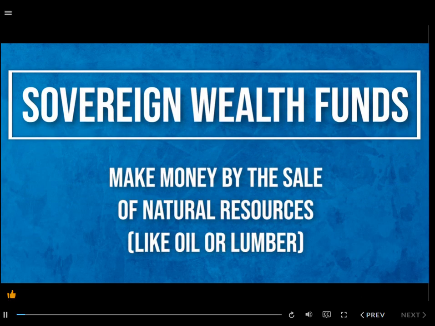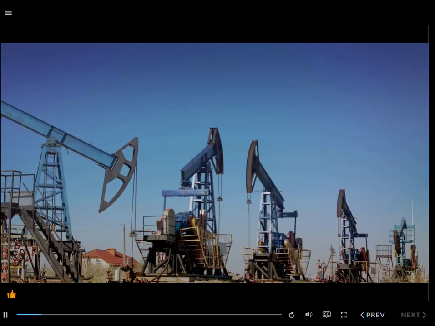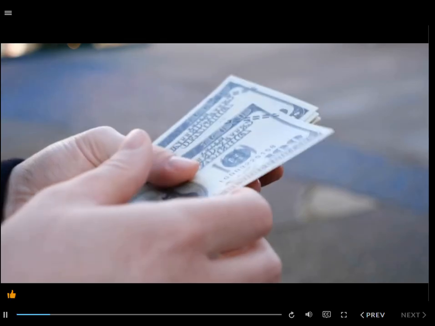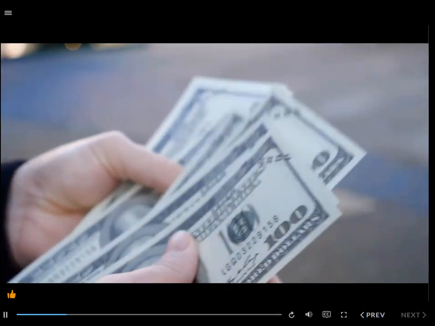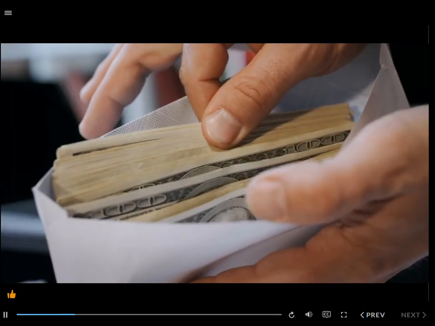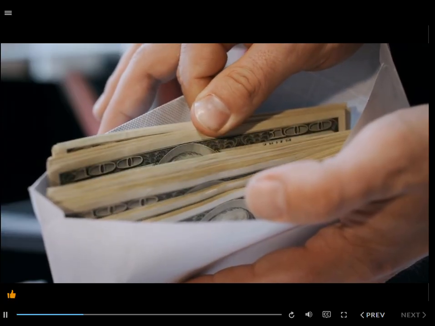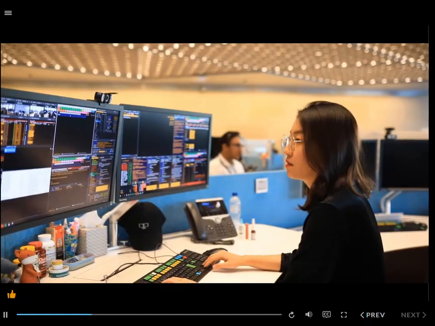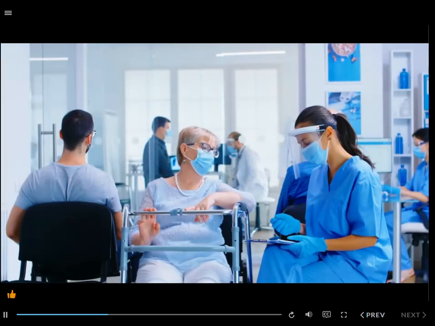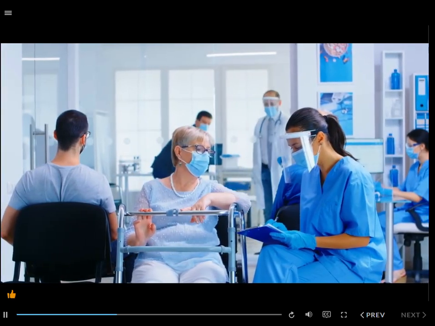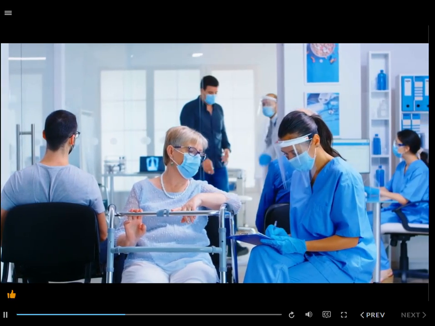Sovereign wealth funds get their money from the sale of some sort of natural resource, like oil or lumber. As the country sells, say, oil, for example, on the open market or to third parties, they get cash in return. The cash is then put in the sovereign wealth fund, and they manage this money. As you can see, a sovereign wealth fund typically gets money into the fund on a frequent basis. The sovereign wealth fund manages this money for the benefit of its citizens, so potentially a country could provide free health care, or some may have a low tax rate because a large portion of the money they get goes to benefit those citizens. We can see all the sovereign wealth funds we have on the terminal by typing PEGO.